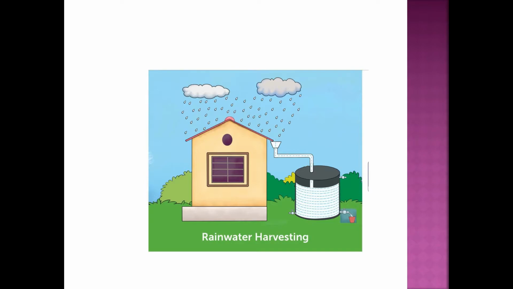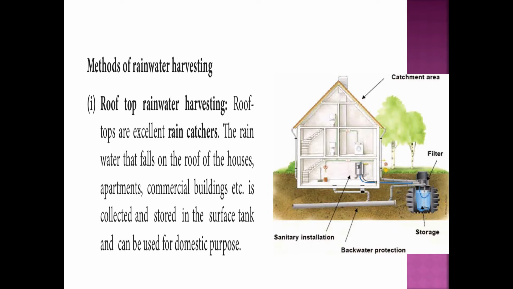So rainwater harvesting can be done by collecting the rainwater from the rooftop. This is rooftop rainwater harvesting. What are the methods of rainwater harvesting? Rooftops are excellent rain catchers. The roof will catch the rainwater, which will be diverted through pipes, collected and stored in the surface tank, and can be used for domestic purposes. And it can be done in all types of houses, apartments, commercial buildings, etc.